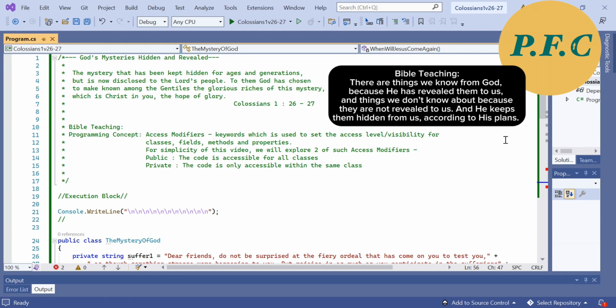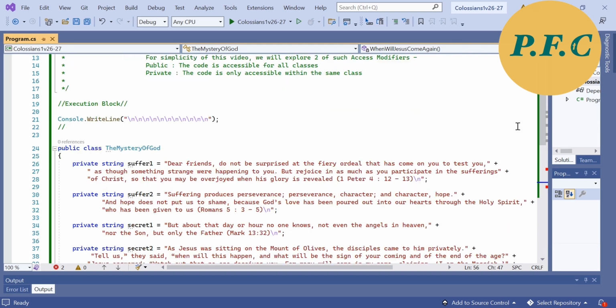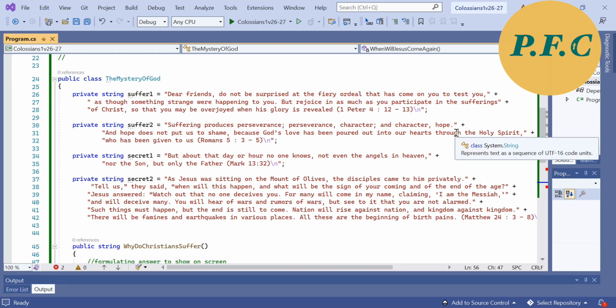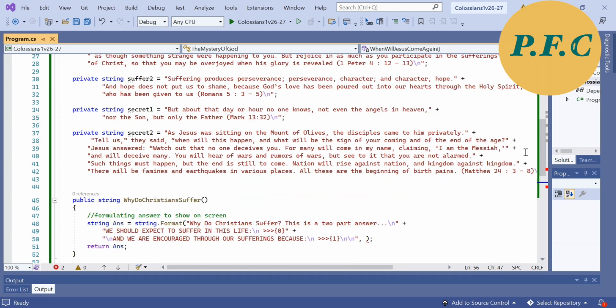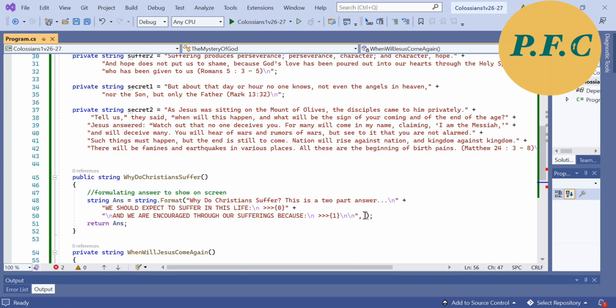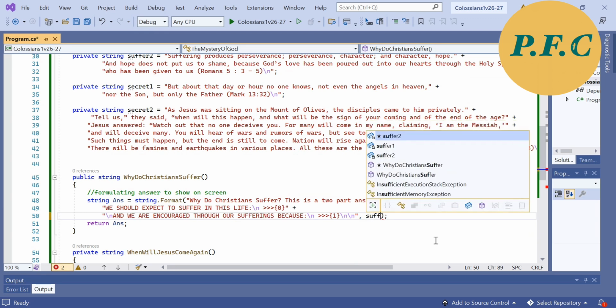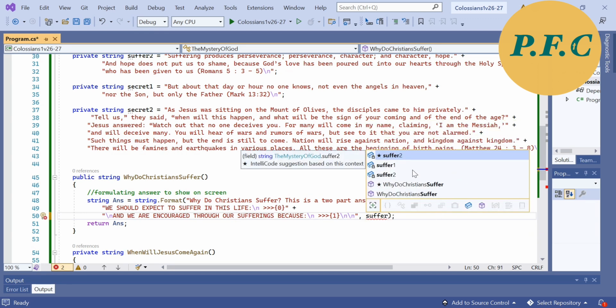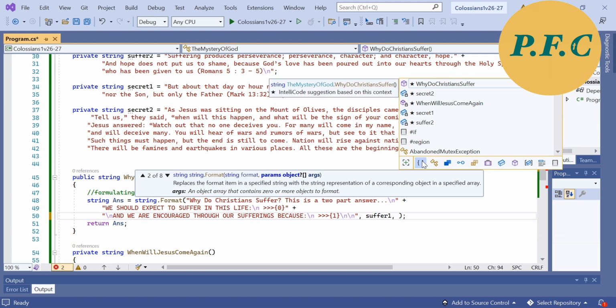So to save me some time, I've already done up the framework of today's demonstration, and I will just be filling in the pieces as I go. In this class you see, I have my messages set as private objects within the class. Next, in the same class, I have a method that I've set as public that would take the private messages of my choice to formulate a printout. As I type the name of the private message here, you can see the icon of a box with a lock. This shows you that this object is private to this class.